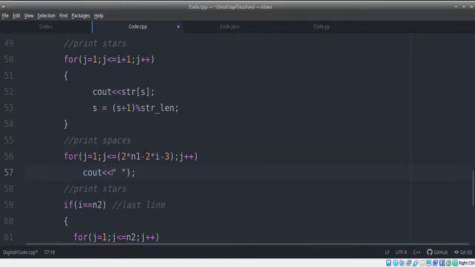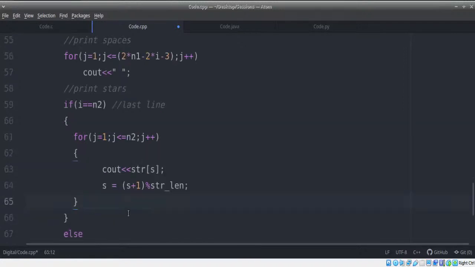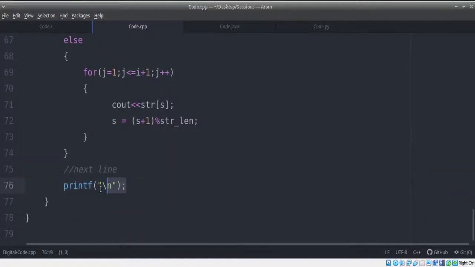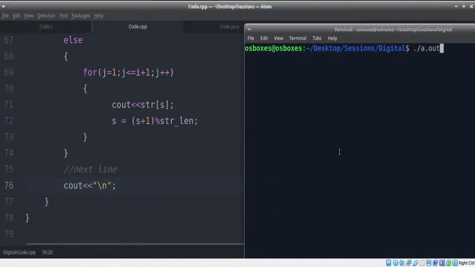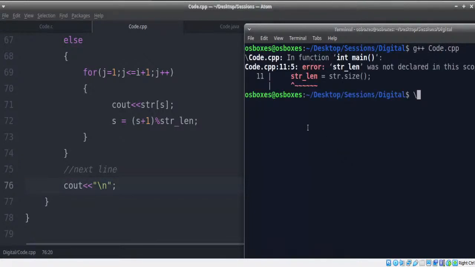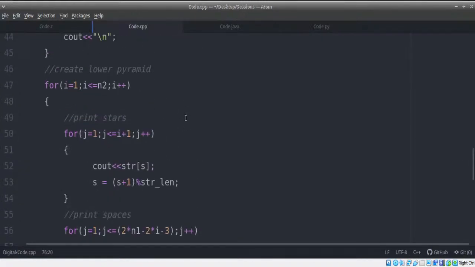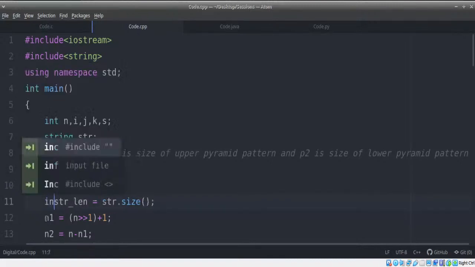So let's quickly convert this code and try to run it without any delay. I think these are some of the last ones which are working through. That's it, I think it should be done. I just have to use cout and endl, and that's it. Let's see if it works. I am not sure whether it will work or not. Let's try. Sorry guys, there's one little error. Again, string length is not declared. We have not declared it, we have just used it directly. So I'm just going to use it as int stringLength.